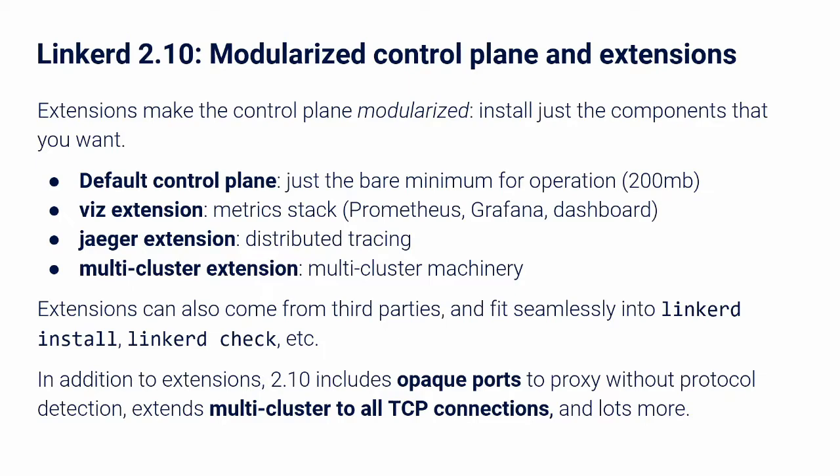The 2.10 release ships 3 extensions by default. Viz, which contains the on-cluster metric stack, Prometheus, Grafana, the dashboard, etc. Multi-cluster, which contains the machinery for cross-cluster communication. And Jaeger, which contains the Jaeger distributed tracing collector and UI.